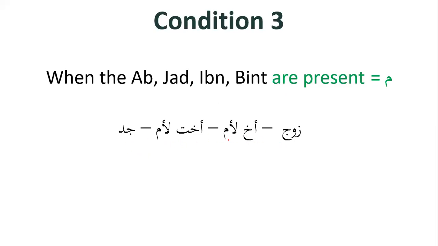So although there's 2 here, we will say that the jad is present. So from the 4 relatives, the jad is present. Hence, we'll draw a line under them both and write mahjoob. Or you could write mahjoob here, it doesn't matter.